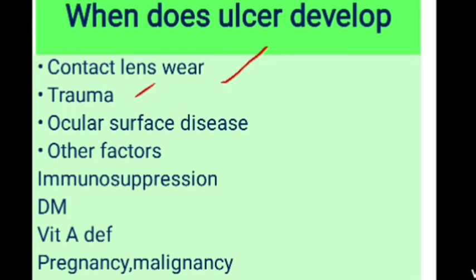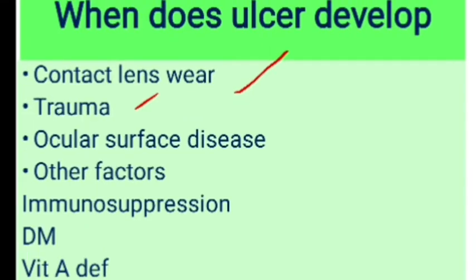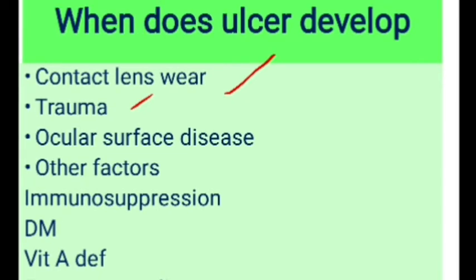The second thing is trauma. This is the first predisposing factor for any corneal ulcer. There has to be trauma and a breach in the epithelium, followed by infection, to develop the corneal ulcer. Trauma can be accidental injuries, even by fingernails, or surgery like refractive surgeries, or loose sutures left after surgery, or agricultural injuries by vegetative matter. Though fungal corneal ulcer is more common in agricultural injury, bacterial corneal ulcer can occur. Also lid abnormalities like entropion and trichiasis constantly rub the cornea and predispose it to ulcer.